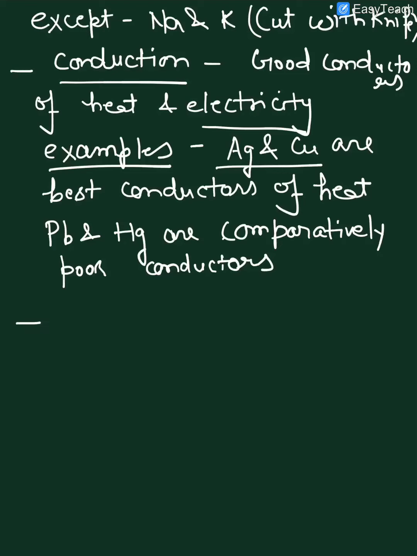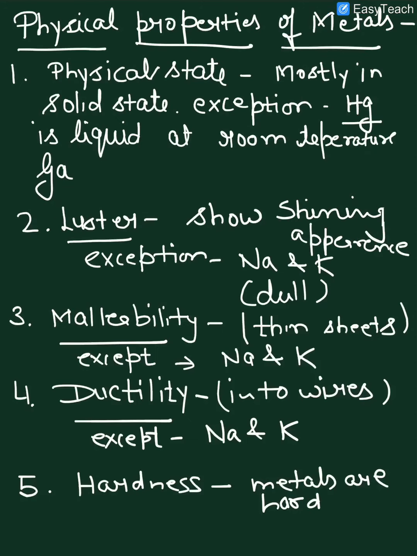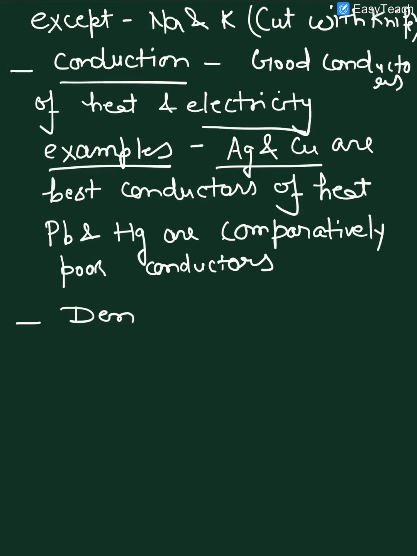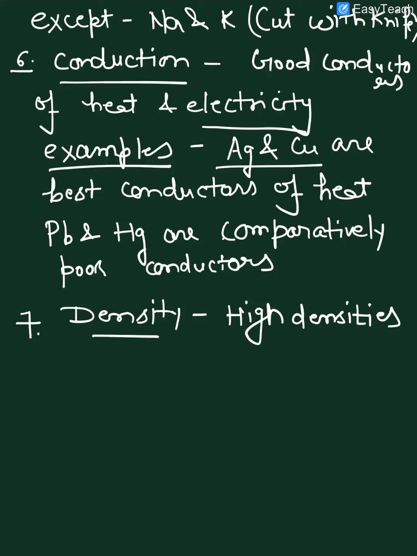Next property is density. As 5 we have written here, this is the 6th one and this is the 7th. Density: metals have high densities because they are normally solids.